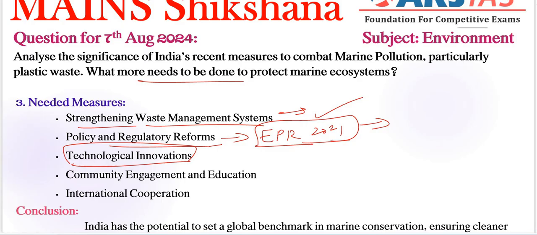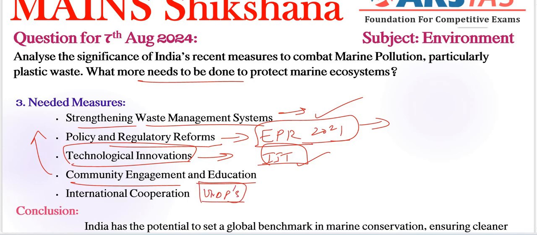Technological innovations are also very important here. Encouraging innovation in alternative methods such as biodegradable plastics can provide sustainable solutions. For example, IIT Kharagpur in 2020 developed a biodegradable plastic from industrial waste. Very, very important recent innovation. Next, community engagement and education are also very important. We have already written about this in the challenge part. UNDP's plastic waste management program in India has been working on creating awareness and community involvement in waste segregation and recycling. That is also very important here.